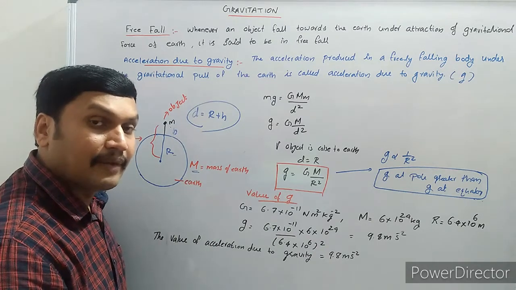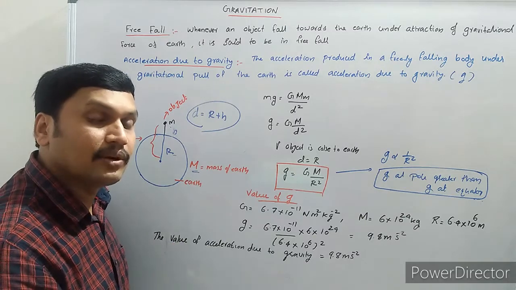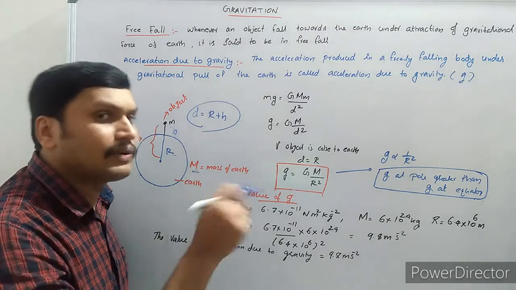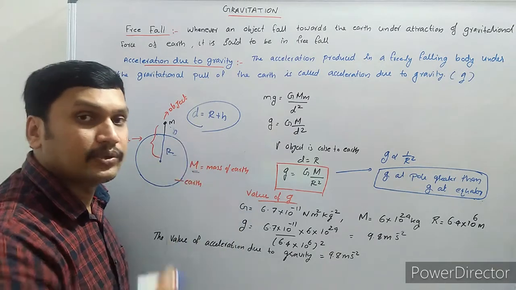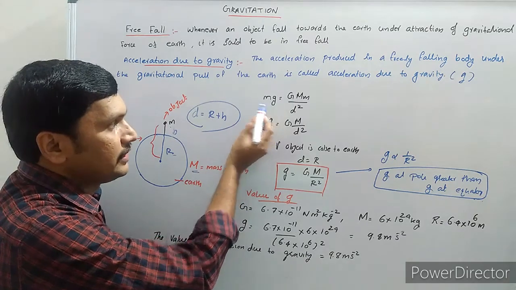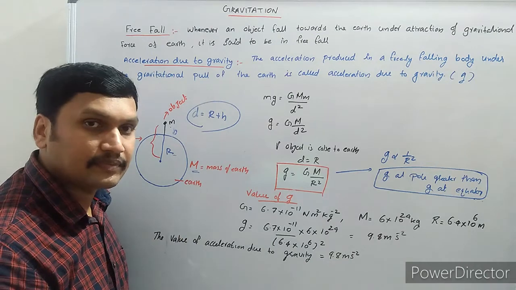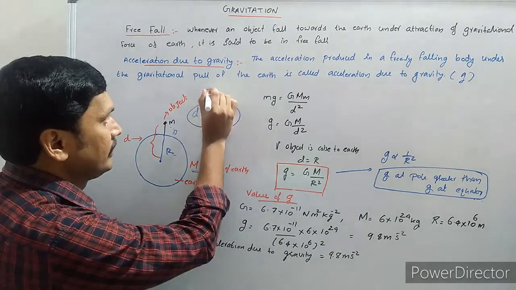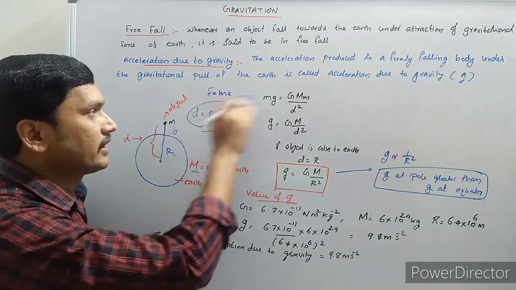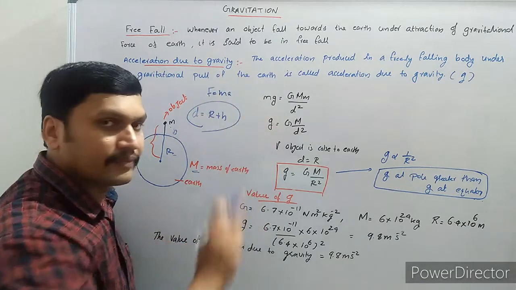So we can write, by Newton's second law, the force acting on the object is equal to mass into acceleration, here acceleration due to gravity. So the force acting on the object is equal to m into g, where m is its mass and g is the acceleration. From Newton's second law, we learned that force is equal to mass into acceleration. Here the acceleration is known as acceleration due to gravity. That's why we're writing m into g.